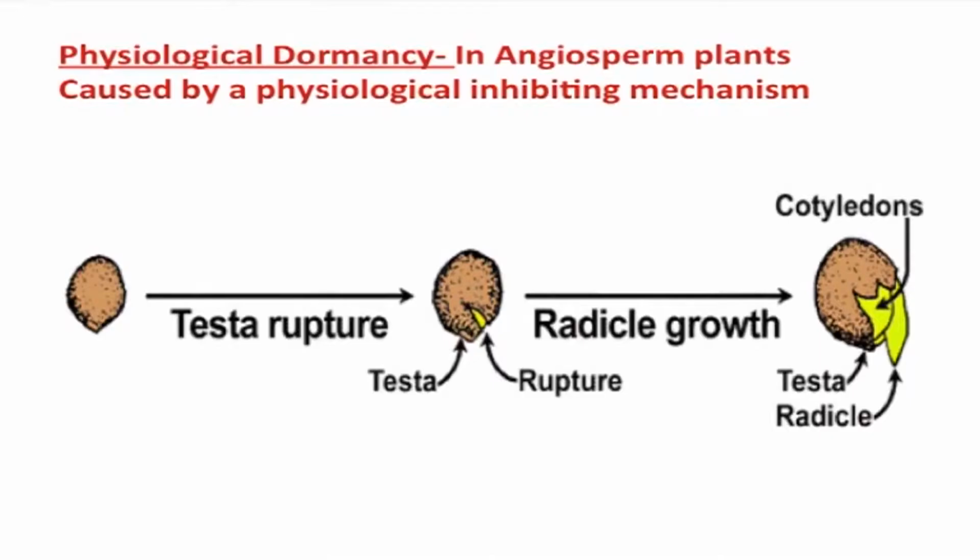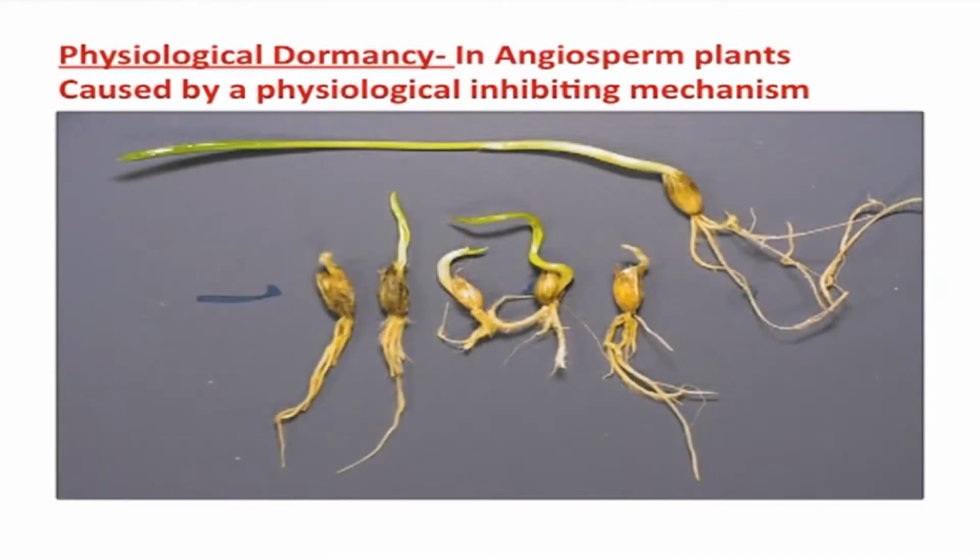The first one is physiological dormancy. This is the most abundant form of seed dormancy in angiosperm plants. Physiological dormancy is caused by a physiological inhibiting mechanism, or PIM in abbreviated form.